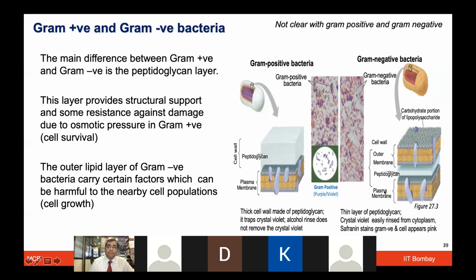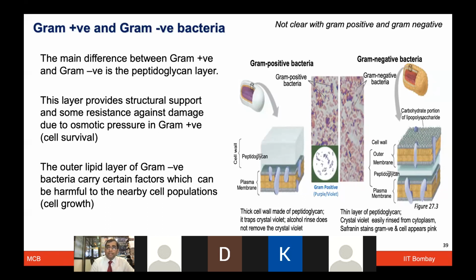This property has been utilized by microbiologists to stain these better. Looking at the series of stains used, this thick peptidoglycan can trap the crystal violet, and that is why you see the gram positive purple and violet color. Whereas the very thin peptidoglycan does not retain it, and the stain can wash off.